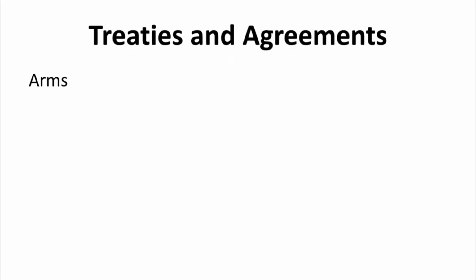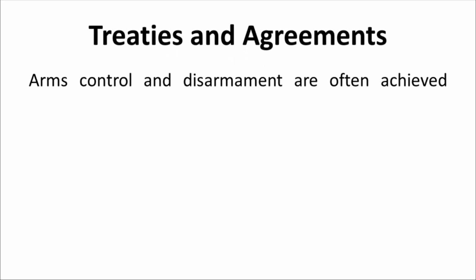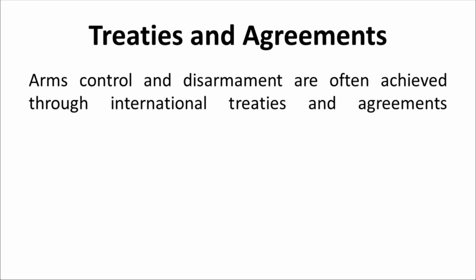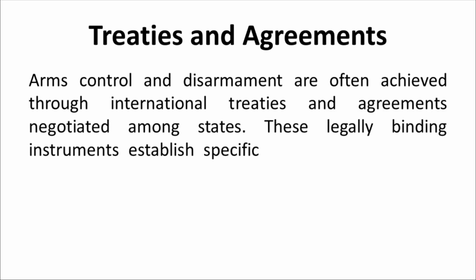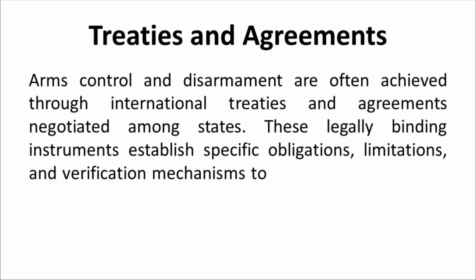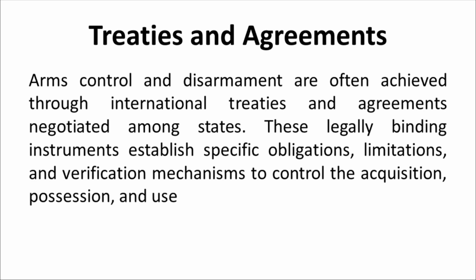Treaties and agreements. Arms control and disarmament are often achieved through international treaties and agreements negotiated among states. These legally binding instruments establish specific obligations, limitations, and verification mechanisms to control the acquisition, possession, and use of weapons.